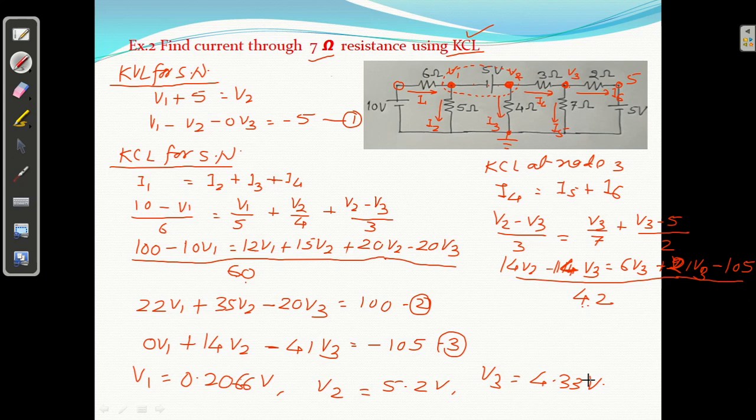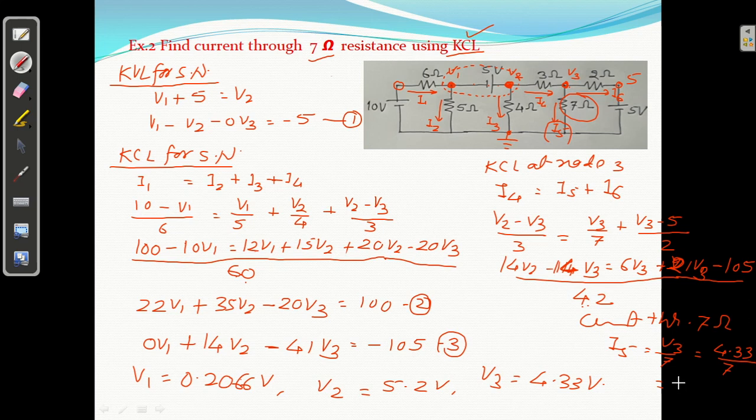Now I have to find the current through 7 ohm resistance. Current through 7 ohm कहाँ है? Current through 7 ohm, yes, this current, right? So what is the current through 7 ohm? I5. So current through 7 ohm, that is I5. क्या होगा? I5 equal to V3 minus 0 upon 7, V3 by 7. V3 कितना है? 4.33 upon 7.